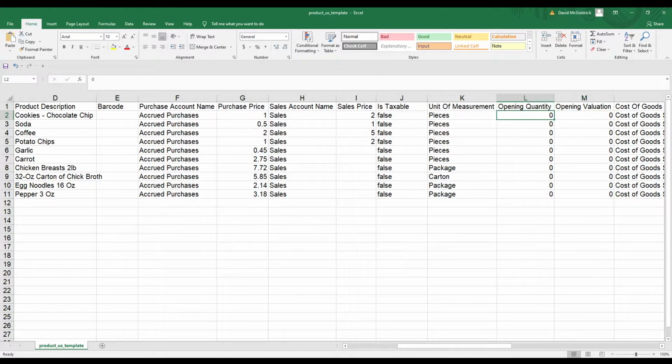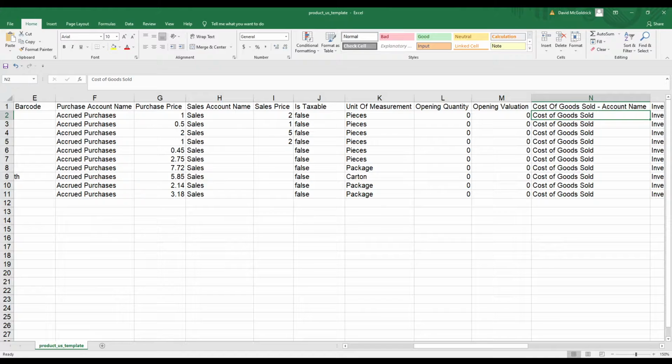So for example, if I have 3 pieces of cookies, I can put in the opening valuation as $3 and maybe 45 cents. So what does this $3.45 mean? This $3.45 is the total amount of this opening quantity. So the 3 pieces equals the $3.45.